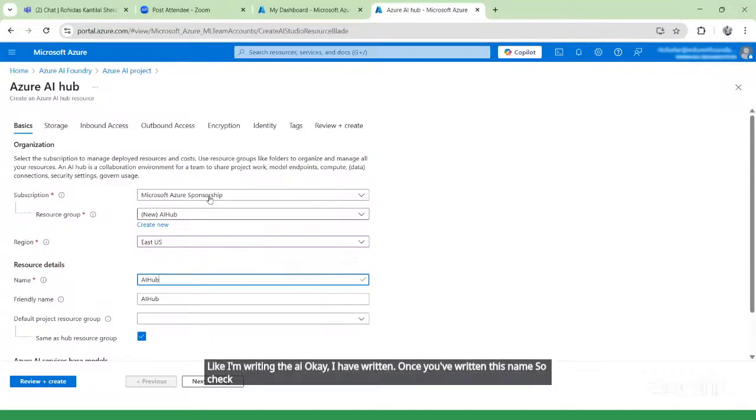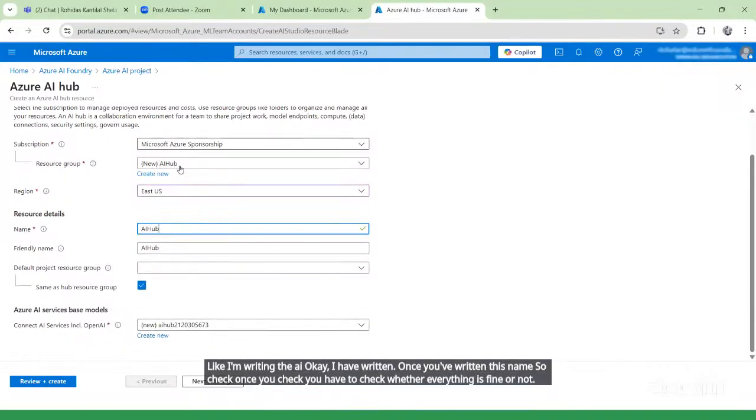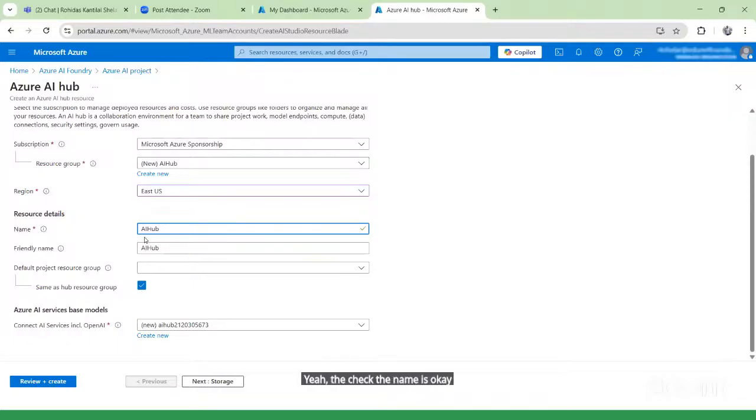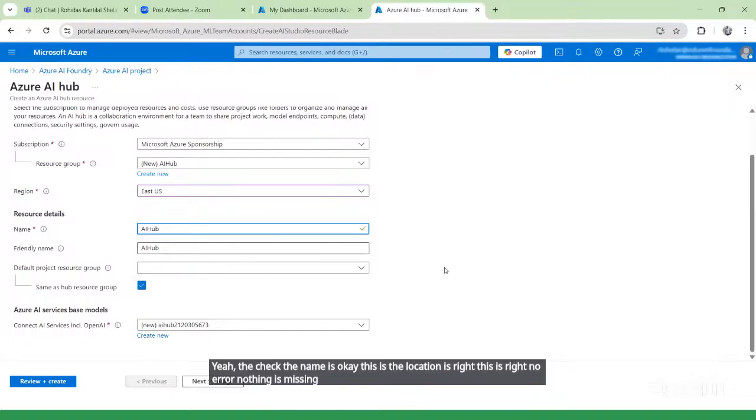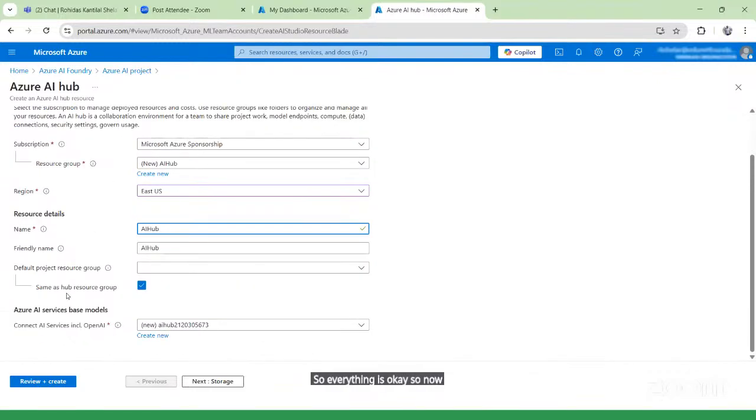Once you check, you have to check whether everything is fine or not. Just check the name is okay, the location is right, there is no error, and nothing is missing. You can keep the other things as they are. So everything is okay. Now we can simply click on create.